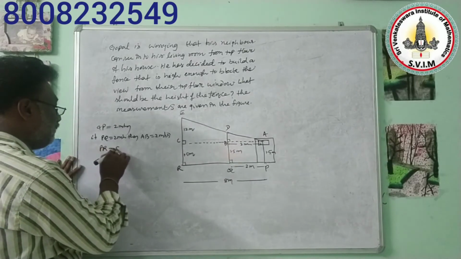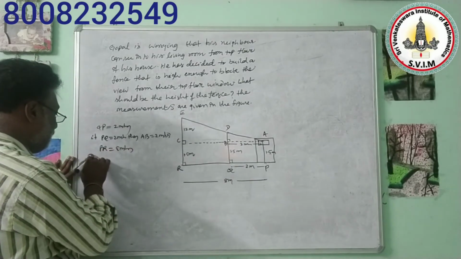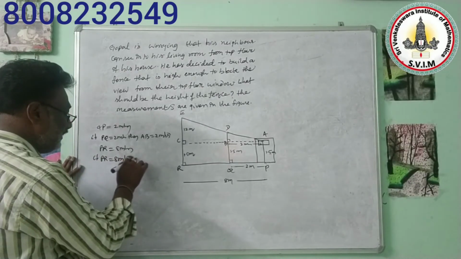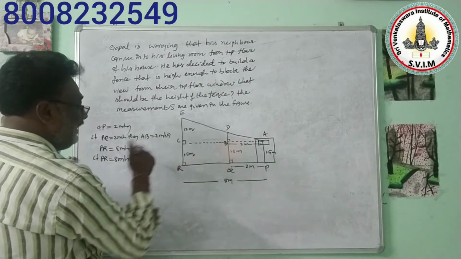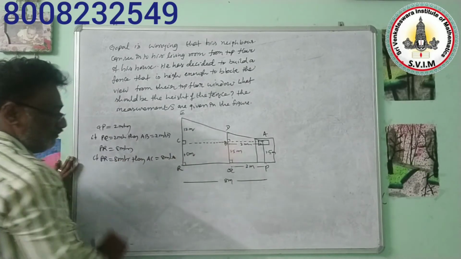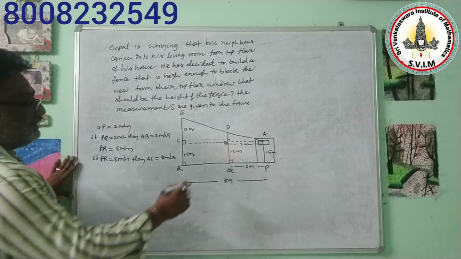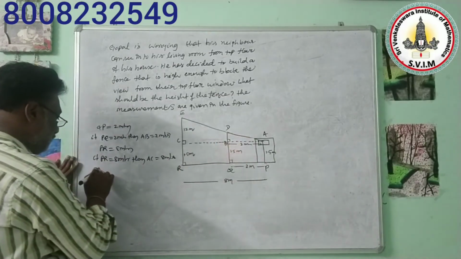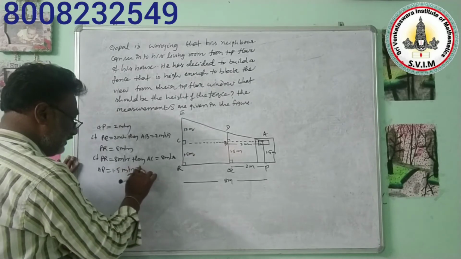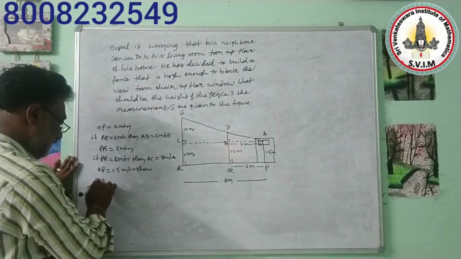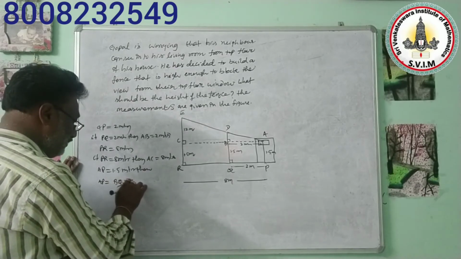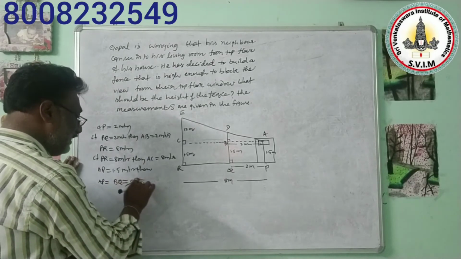Next, angle DBA is equal to angle ECA, that is equal to 90 degrees. So under AA corollary, triangle DAB is similar to triangle EAC.